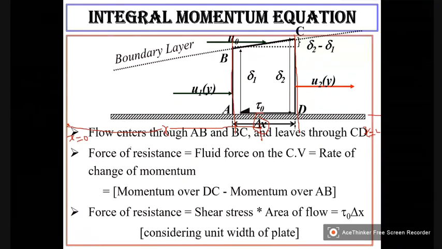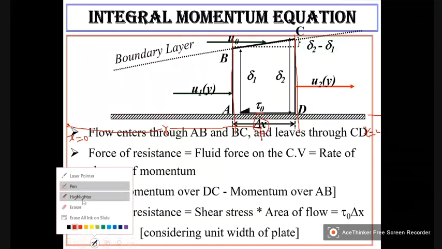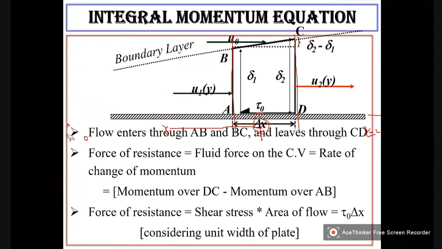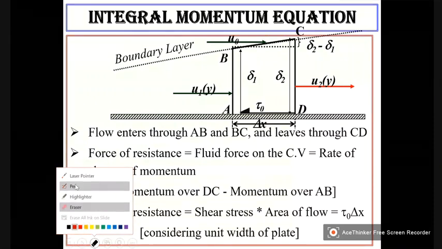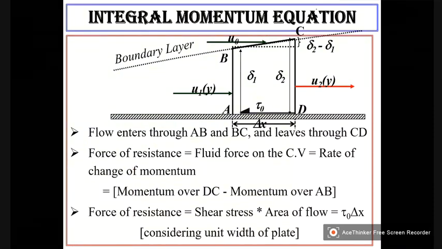So, flow enters through AB and leaves through CD. This is CD. And this is AB. Right?